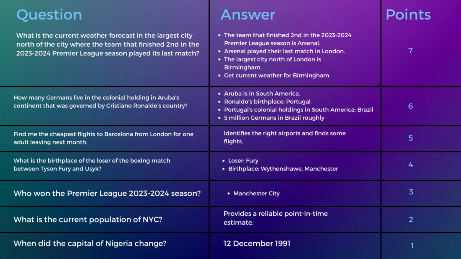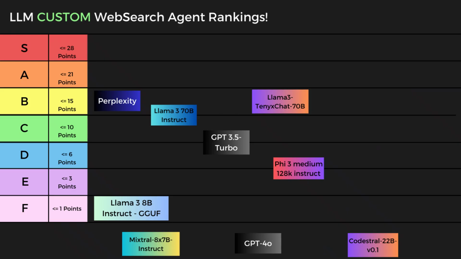Because we want to compare my custom web search agent to Perplexity, when we're talking about getting a right answer, we also want to have a citation alongside that answer. So if the correct answer is delivered, but without a citation, it doesn't count as a correct answer. So that's really important here. Otherwise, there's no sense benchmarking this against Perplexity. Because one of the great things about Perplexity is that it also provides citations for whatever answer it delivers to you.